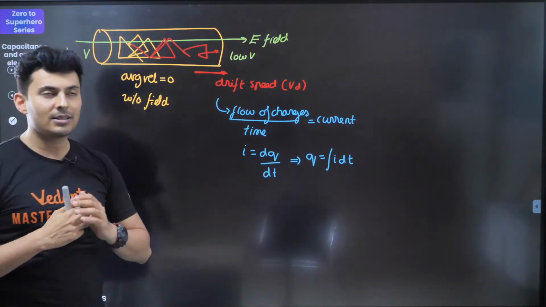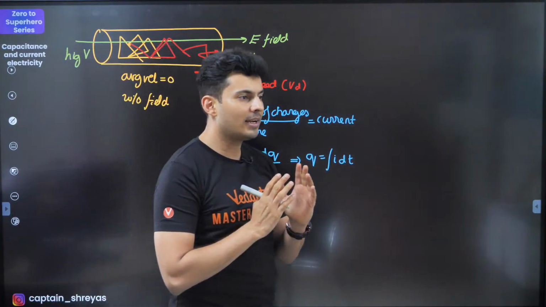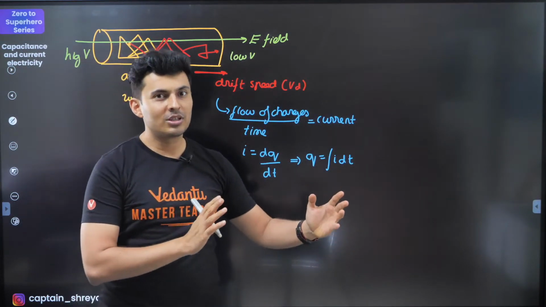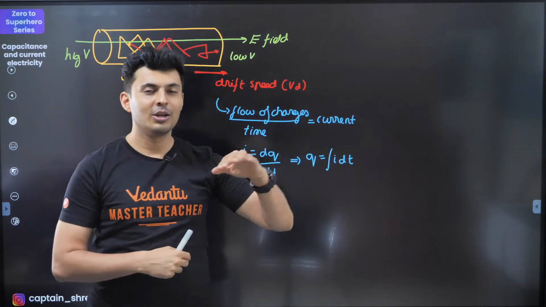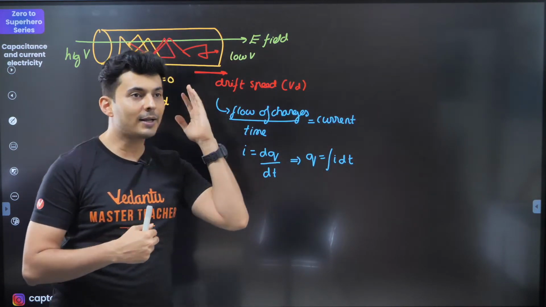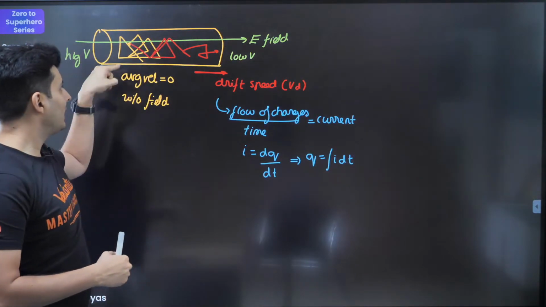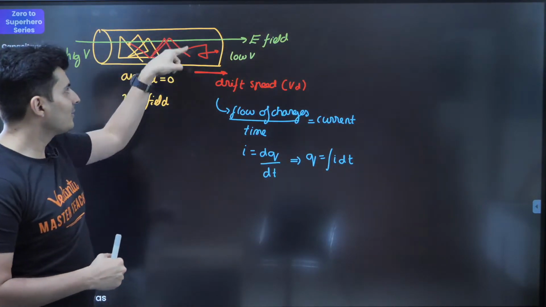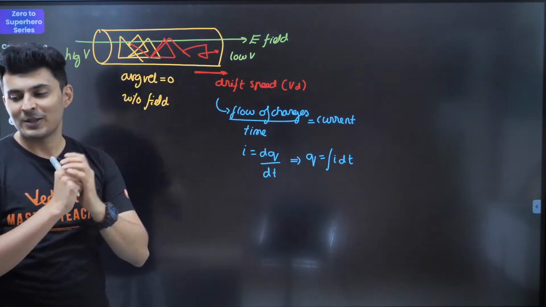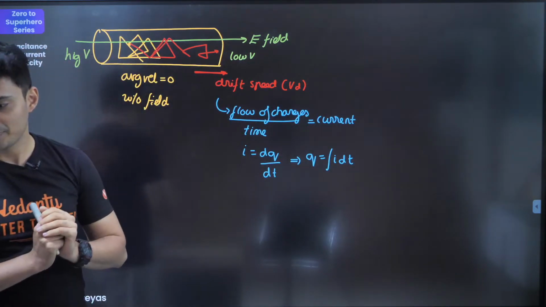So drifting is basically slowly getting carried away. You're drifting slowly. You suddenly get drifted in your thoughts. You're suddenly thinking about something, then something, then something. Drift. So electrons were moving, colliding here. Slowly, because of the field, they slowly get drifted. Slowly they start moving in that conductor. That is called drift. I hope that is fine, Nisha.